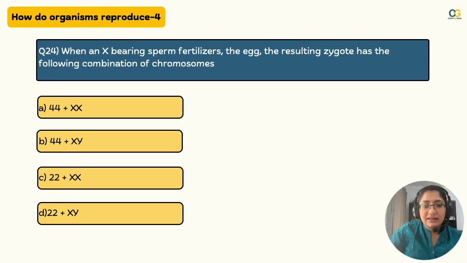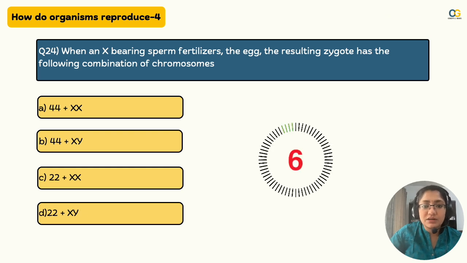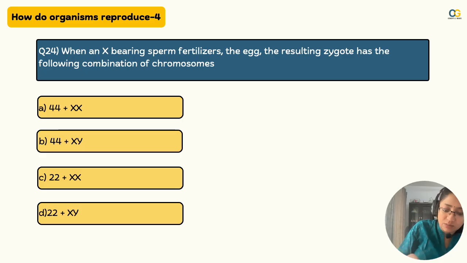Now a twist is coming. When an egg-bearing sperm fertilizes the egg, the resulting zygote has the following combination of chromosomes. This is a mix of 2 chapters. There are 2 chapters here. One is this one, next is heredity. Now think. Okay, now let's see how this can be done.